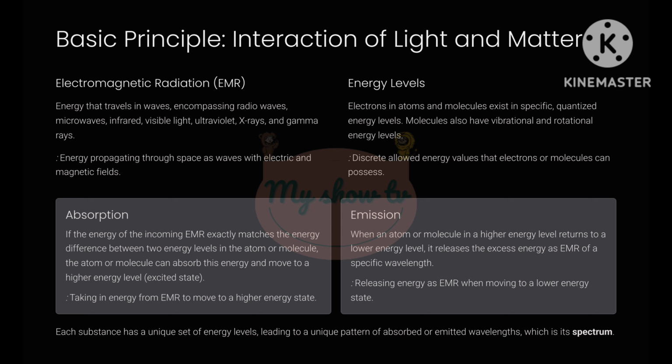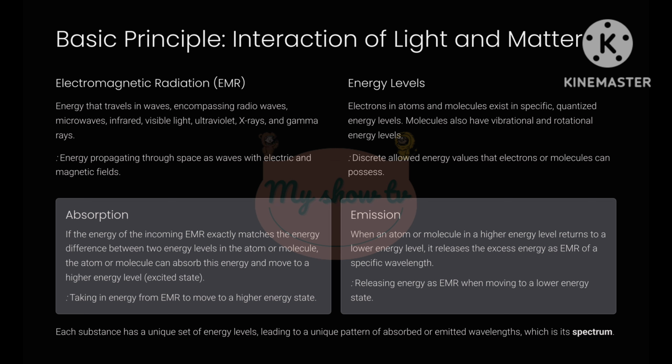EMR encompasses a vast spectrum, from low-energy radio waves to high-energy gamma rays, and includes familiar forms like microwaves, infrared radiation, heat, visible light, the colors we see, ultraviolet (UV) radiation, responsible for sunburns, and X-rays. Think of it as a rainbow of energy, but much broader than what our eyes can see.